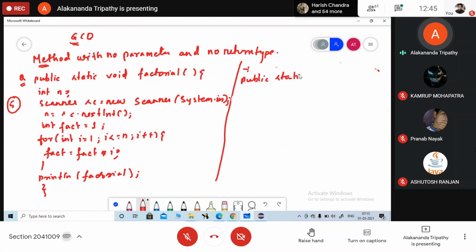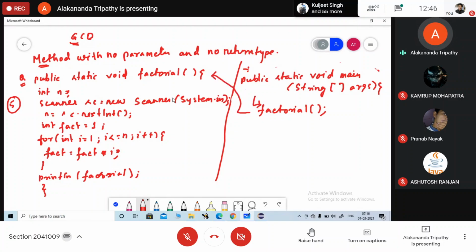Public static void main, String args. यहाँ पर बस you just call the method factorial. So the control will be here, then the control will transfer to here.